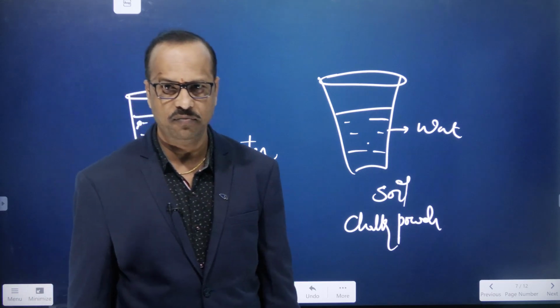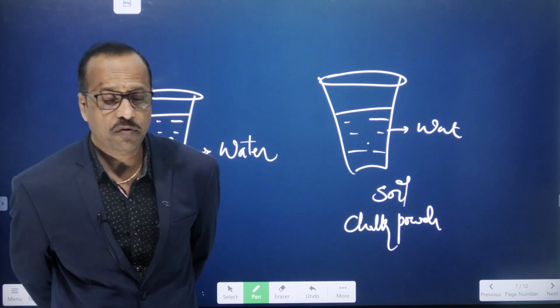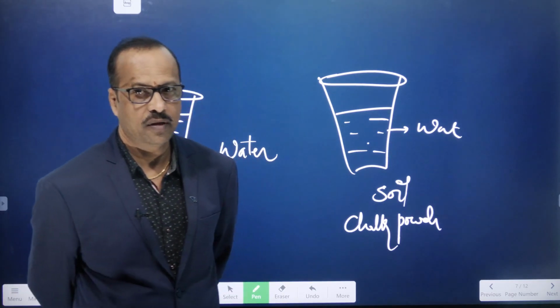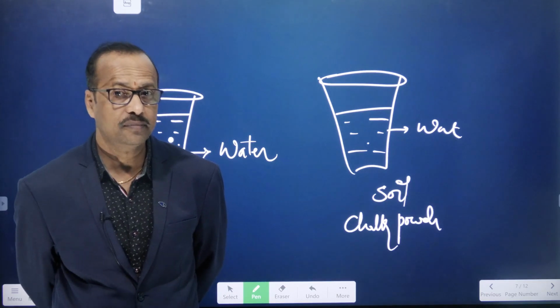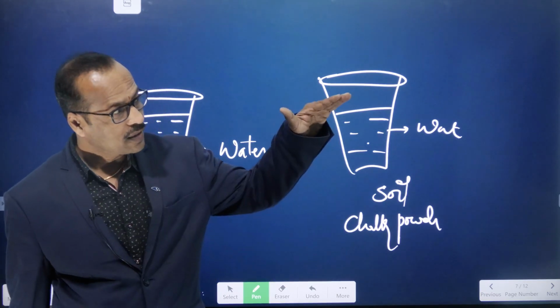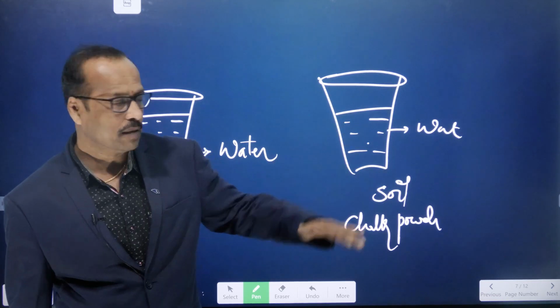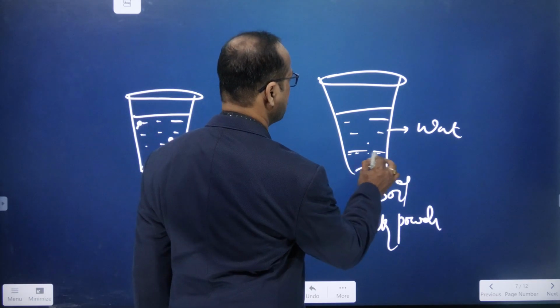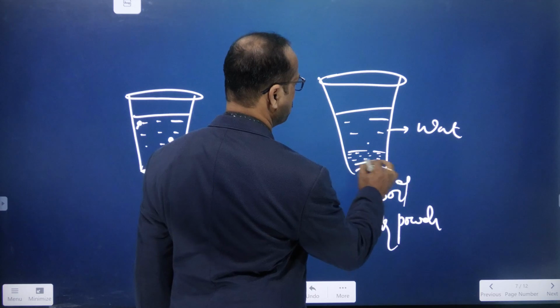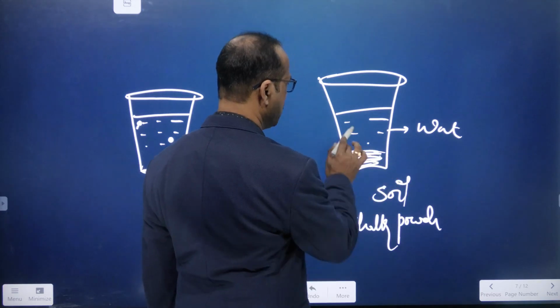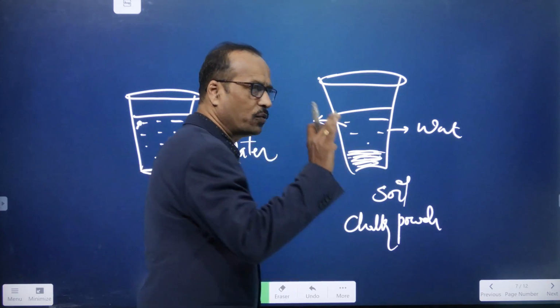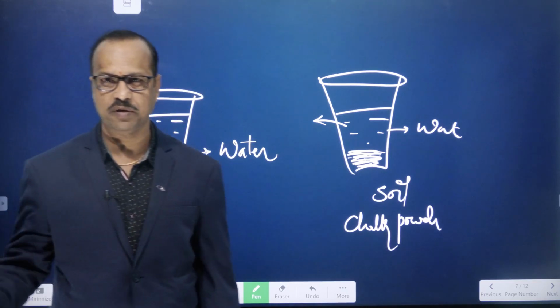After 1 or 2 hours you check, then you'll observe that all the chalk particles have settled at the bottom. Yes or no? And this water now looks like normal water, transparent.